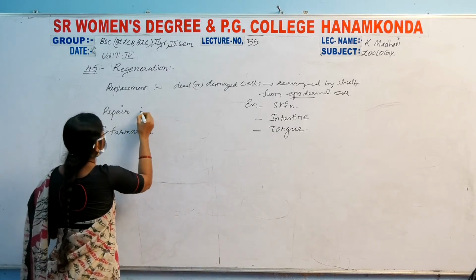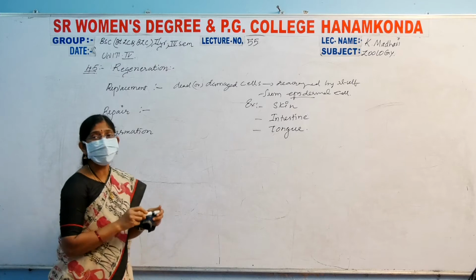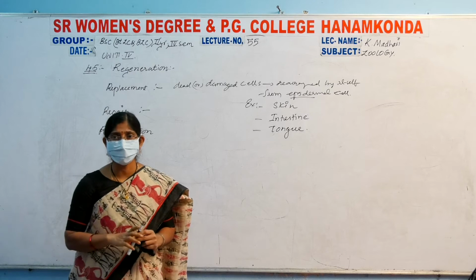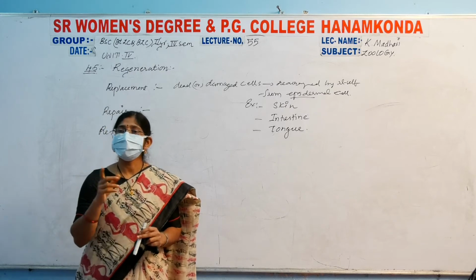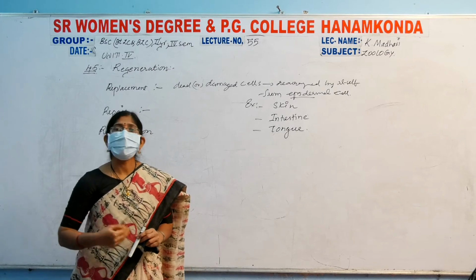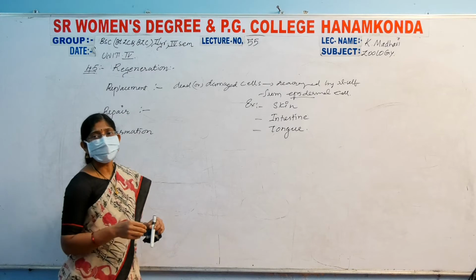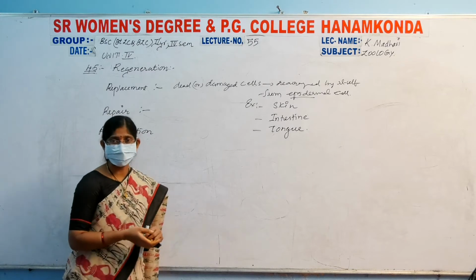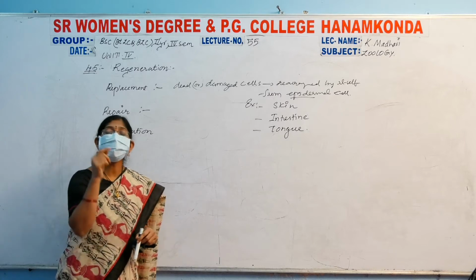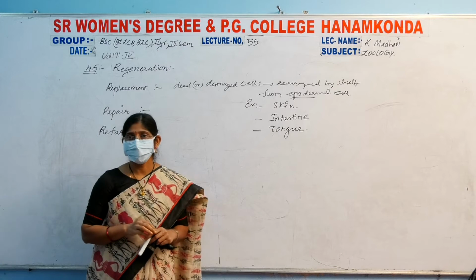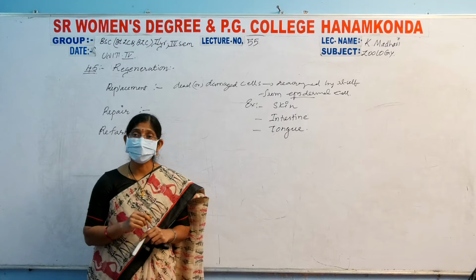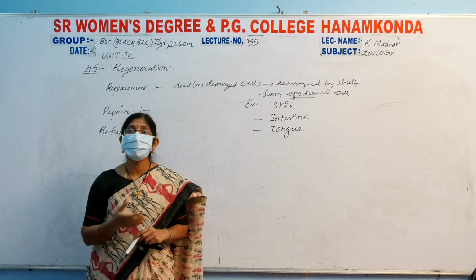And the next one is repair. Repair means reparative regeneration. The first one is physiological regeneration, and the second one is reparative regeneration, which means repair. The name here indicates the organism which has lost its body parts, right? Accidentally or wantedly they lose their body parts, and they regenerate themselves for the purpose of defense, to escape from the predator.